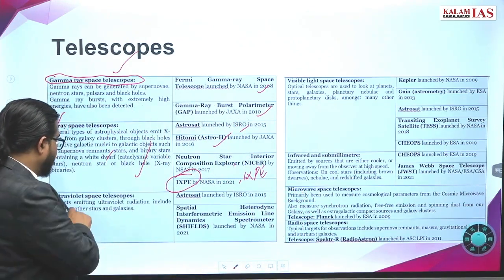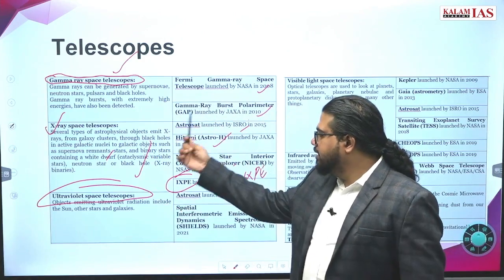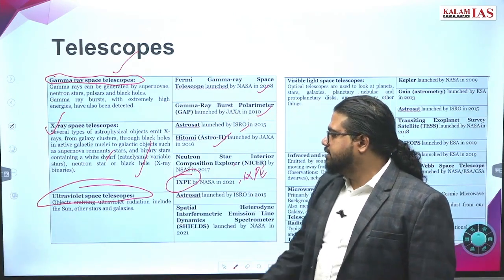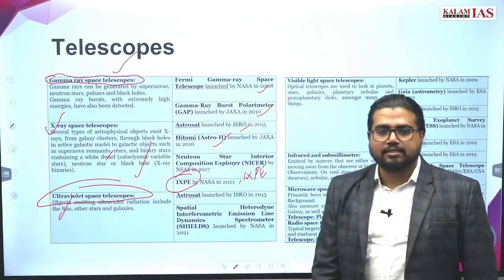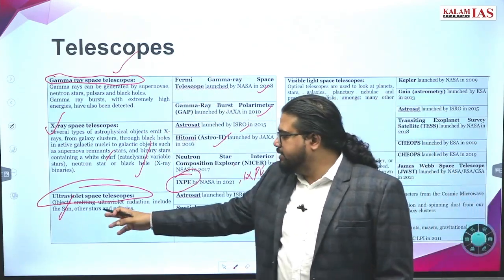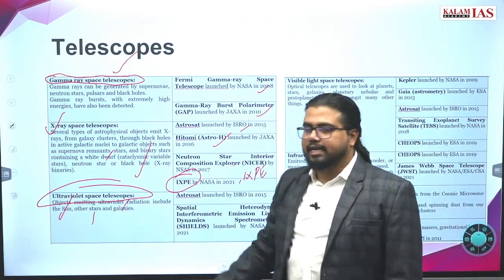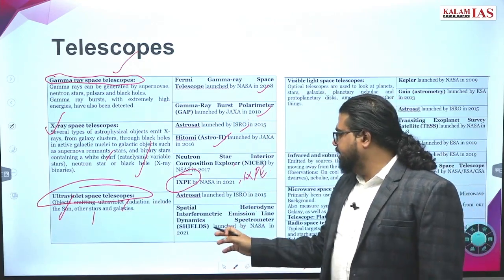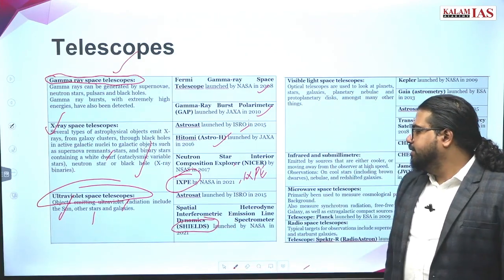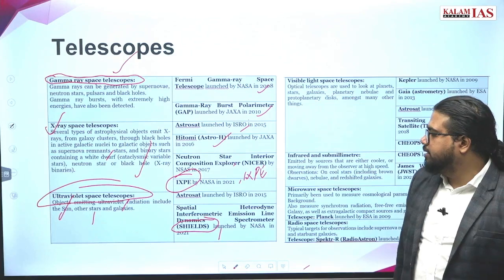Then we have UV telescopes. A UV telescope looks at the ultraviolet region. Even our sun is emitting this. You cannot see these radiations from the sun directly, but all other radiations come from the sun, stars, galaxies and so on. Examples are NASA's SHIELD mission, the most recent example.